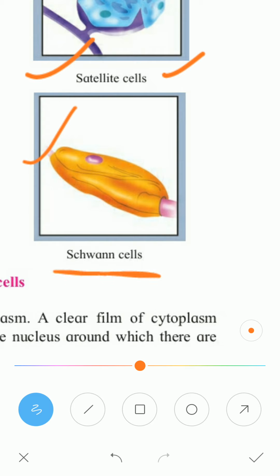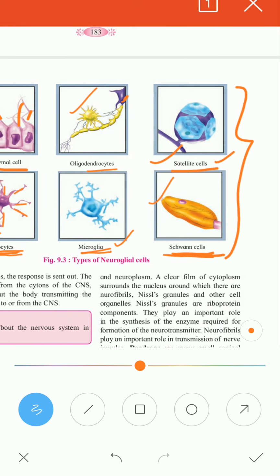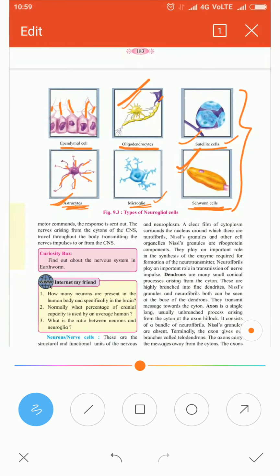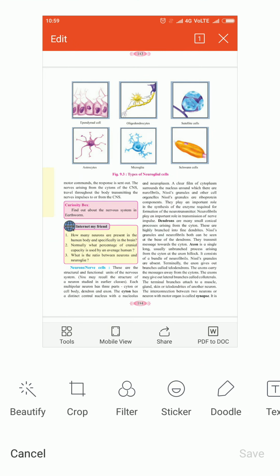Now these Schwann cells are present in the peripheral nervous system. The satellite cells are also present here. Satellite cells and Schwann cells are present only in the peripheral nervous system. So Schwann cells in the peripheral nervous system form the myelin sheath. Oligodendrocytes form the myelin sheath inside the central nervous system. So these are all 6 different types of neuroglia cells present in our nervous tissue.